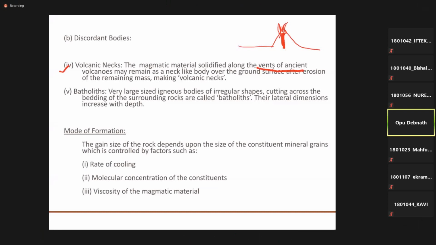Okay. So in the next class, hopefully we will discuss the mode of formation. That means how the igneous rocks are formed, and their properties may also depend on the mode of formation, their viscosity, their density, based on the viscosity, temperature, etc. Based on all these, the mode of formation and the agents of formation, the properties of rocks like density, porosity, grain size, etc. will vary.